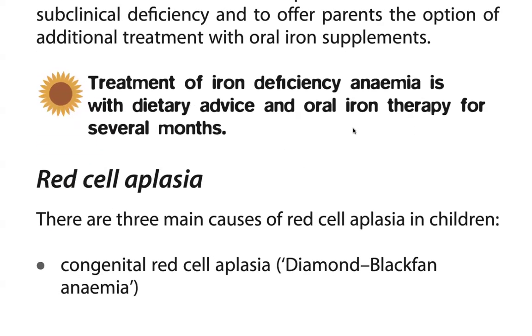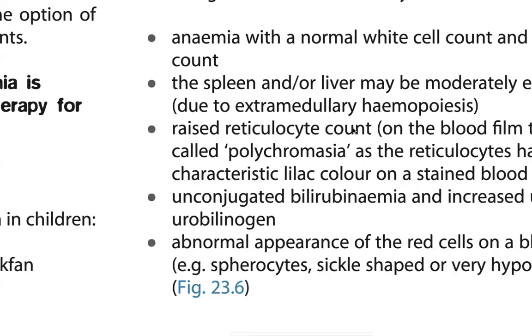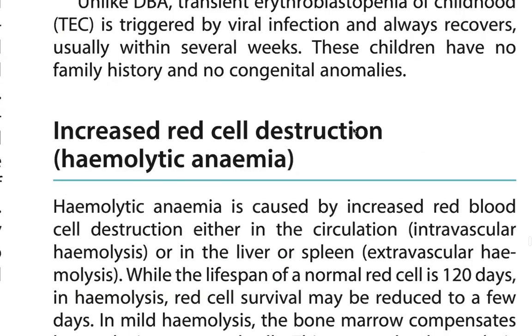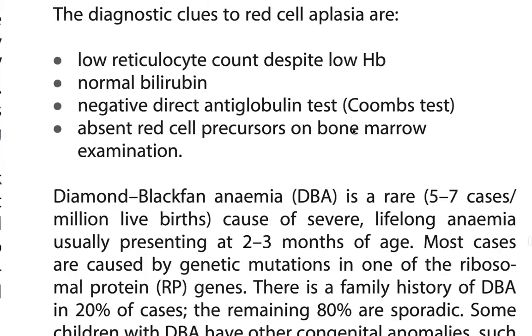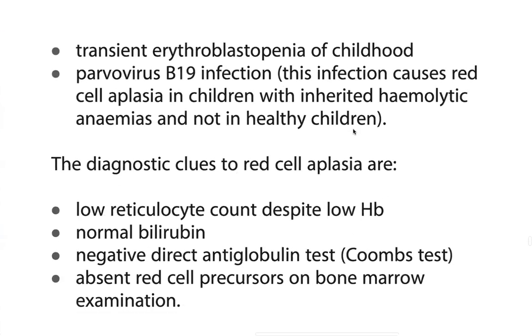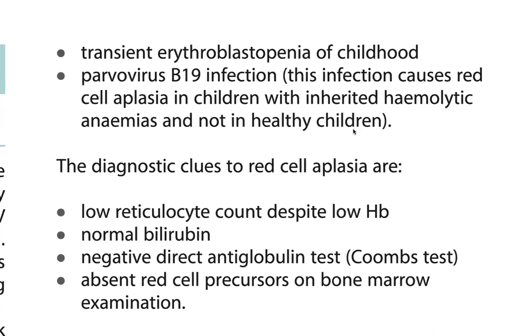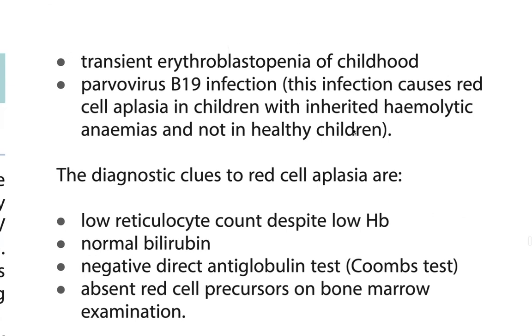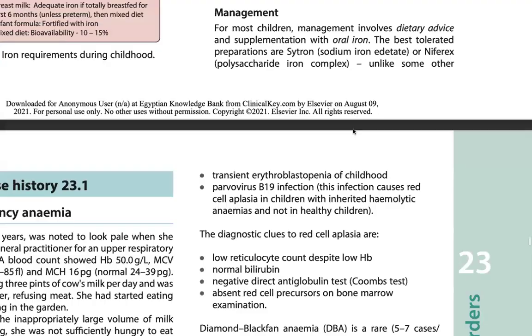Red cell aplasia. The causes of red cell aplasia include congenital red cell aplasia, Diamond-Blackfan anemia, and transient erythroblastopenia of childhood. Parvovirus B19 infection causes red cell aplasia in children with inherited hemolytic illness but not in healthy children. Diagnosis shows a low reticulocyte count despite low Hb, a normal result with negative direct antiglobulin test, and absent red cell precursors on bone marrow examination.